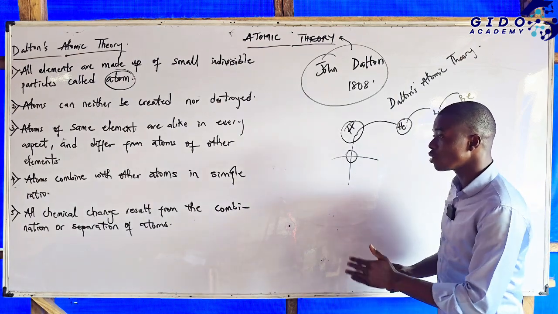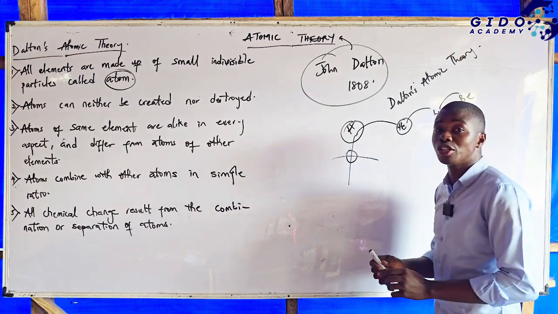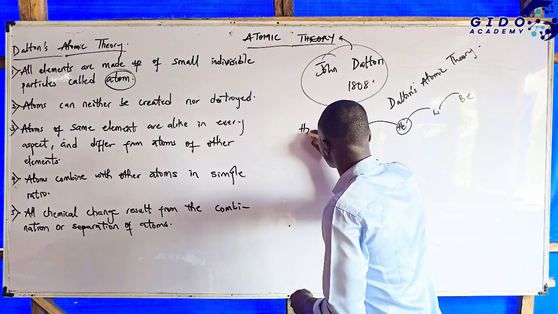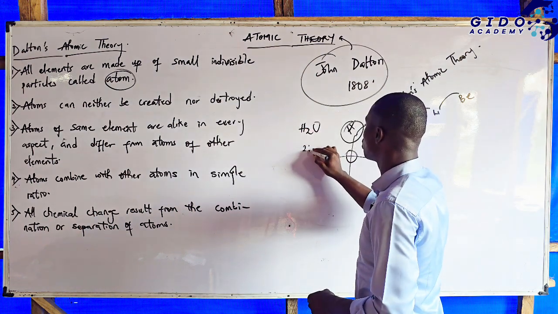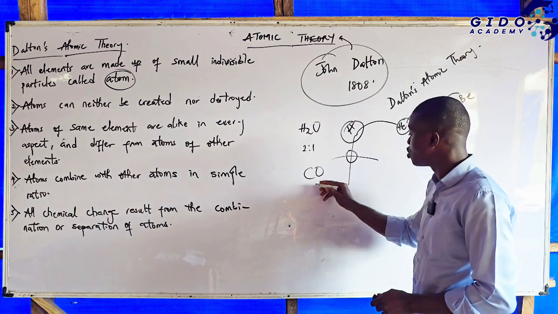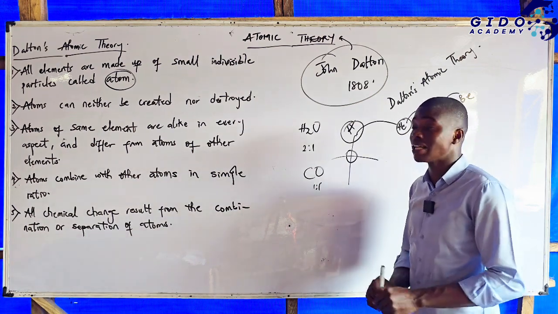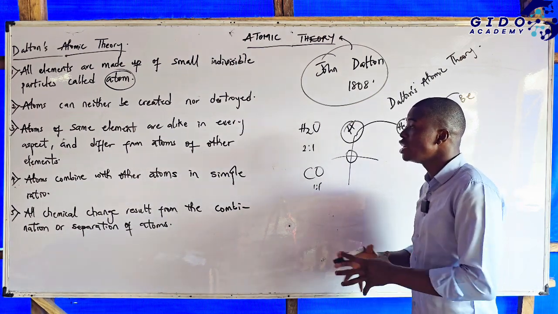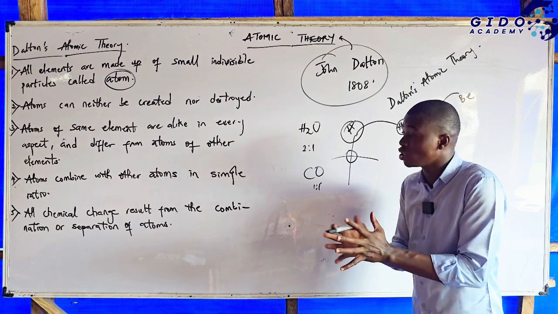Then the next one, atoms combine in small ratio. For example, water, what is the ratio here? 2:1. Example again, carbon monoxide, what's the ratio? 1:1. According to him, atoms combine in what? In small ratio.